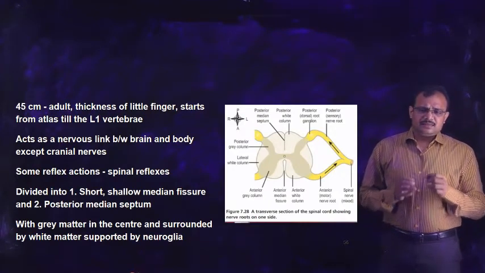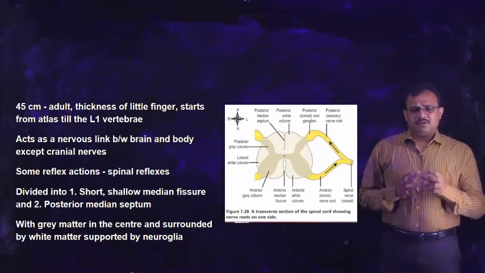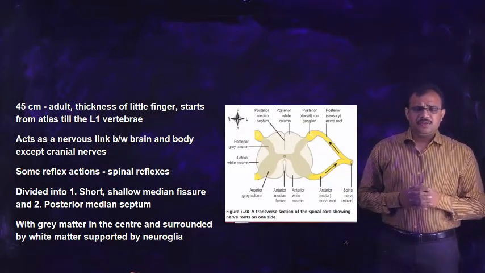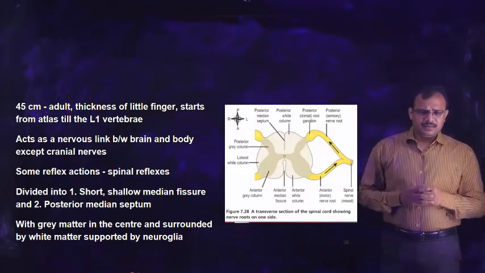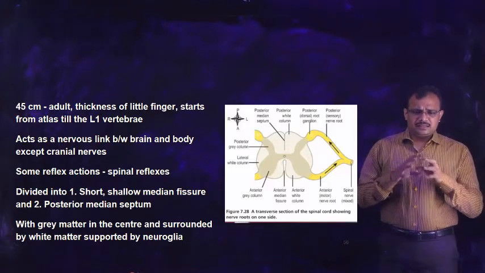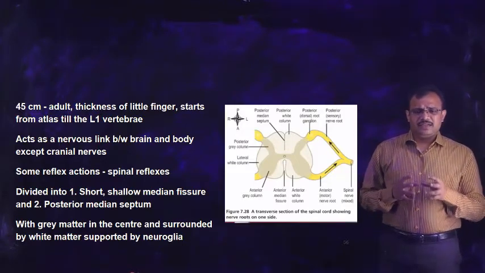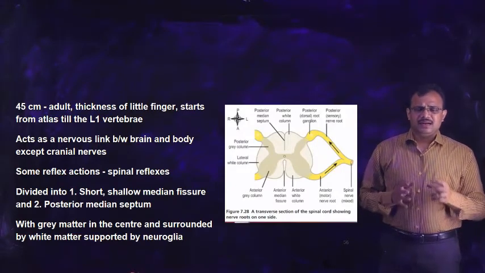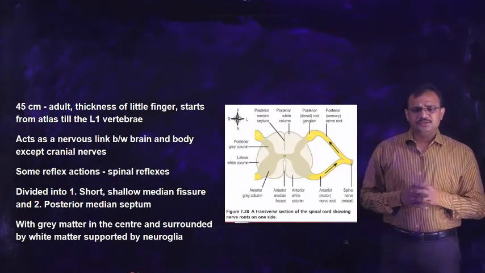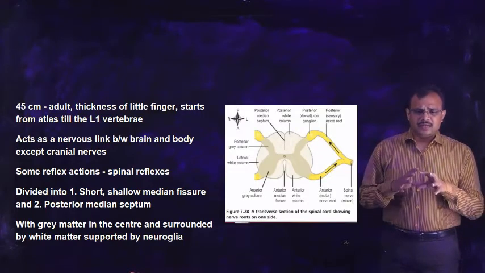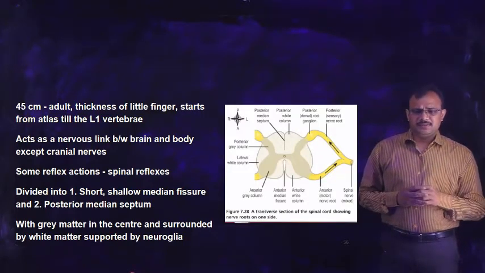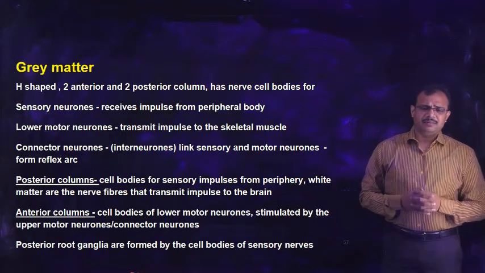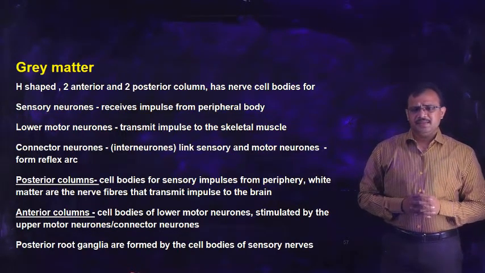Generally, the cell bodies form the gray matter, either in the spinal cord or in the brain. In the spinal cord, once again we find the cell bodies in the gray matter, and various supporting tissues such as neuroglia near the cell bodies. Now we will see how the gray matter and white matter can be differentiated in the spinal cord.